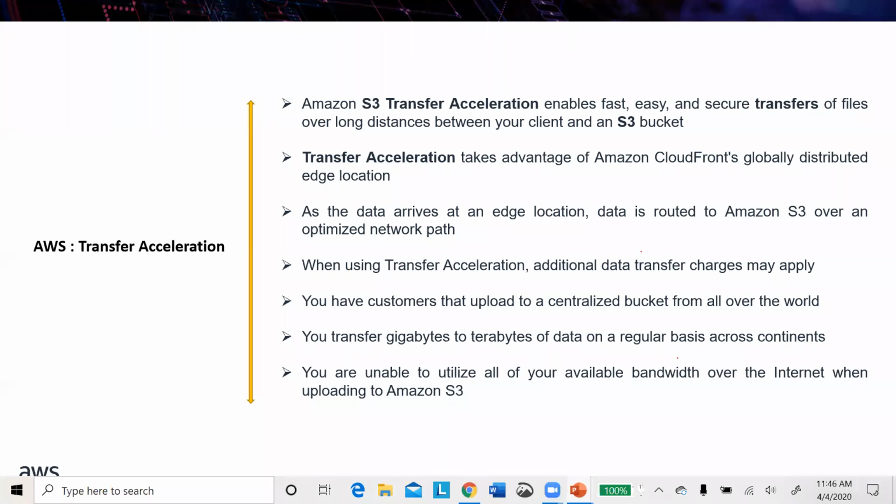That time also you can use this transfer acceleration. And if you are unable to utilize all of your available bandwidth over the internet when uploading to Amazon S3, that time also you can use transfer acceleration to accelerate the transfer speed. So this is all about transfer acceleration.